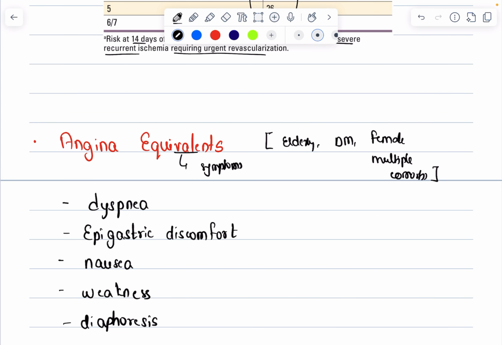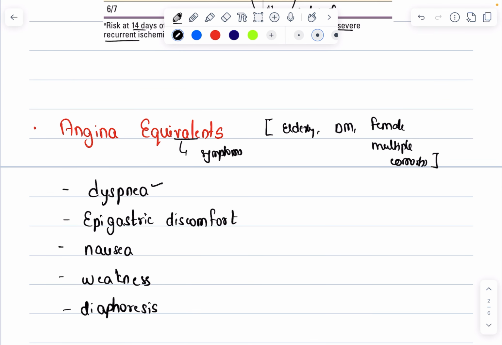They could present to us with symptoms like dyspnea, epigastric discomfort, nausea, weakness, or diaphoresis. These are very important factors which can tell us that the patient is having myocardial infarction. And this is a common question which is asked in the Viva as well as in the NEET examination.